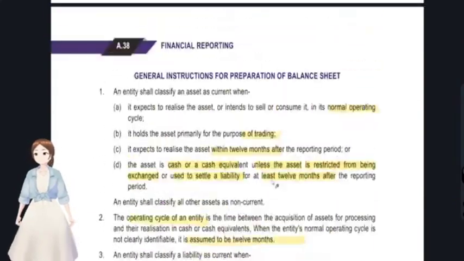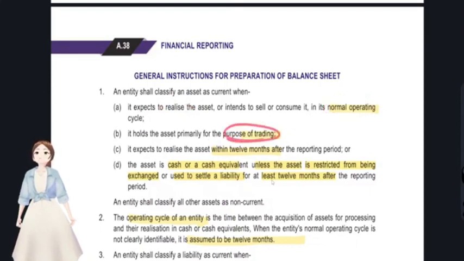You see, first point is, in order to classify an asset as a current asset, first it has to be expected to be realized in the normal operating cycle. And this asset should be primarily held for the purpose of trading, mostly like inventory they are talking about. And this asset is expected to be realized within 12 months. And the asset would be a cash or cash equivalent, and there should not be any restriction for any kind of exchange or any restriction to settle any liability. Okay, when these 4 points are satisfied, then it would be treated as a current asset.